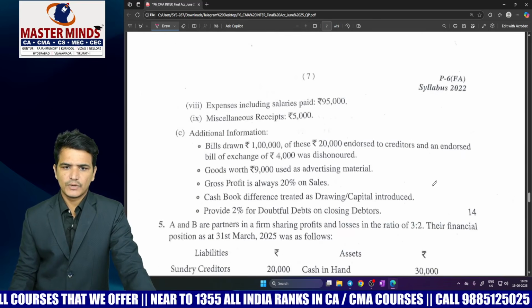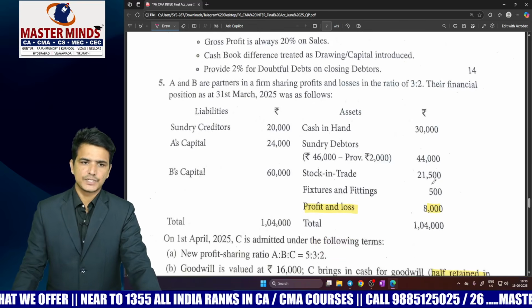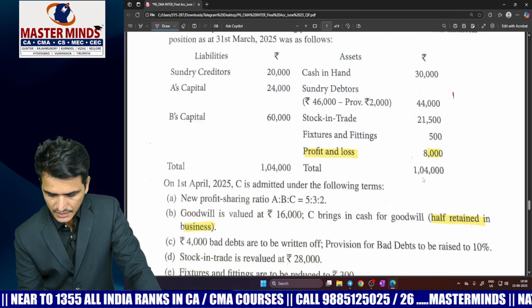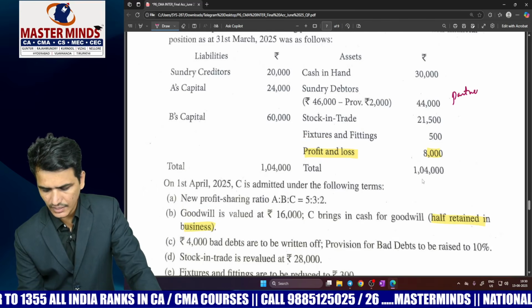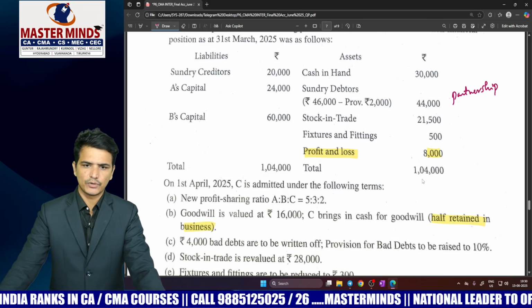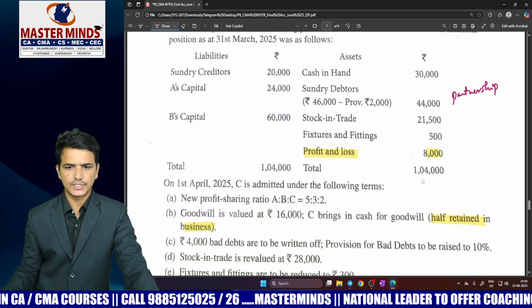So it is the only problem which is a direct copy paste style of question. And next coming to partnership, that is question number 5. So here in case of partnership, all these adjustments are covered in our problems which we have taught in our CRD or assignment problems. So the only highlighted points require some conceptual clarity.